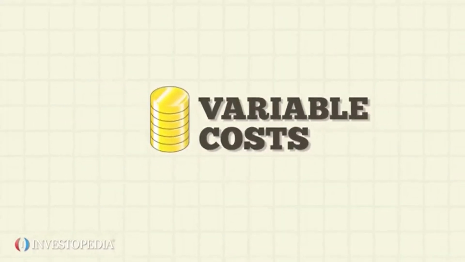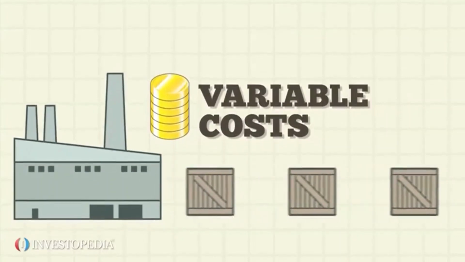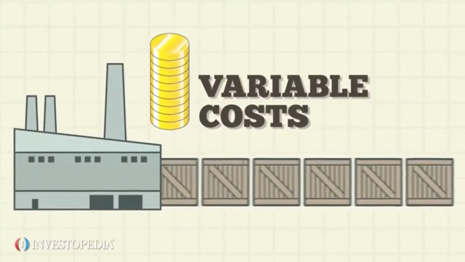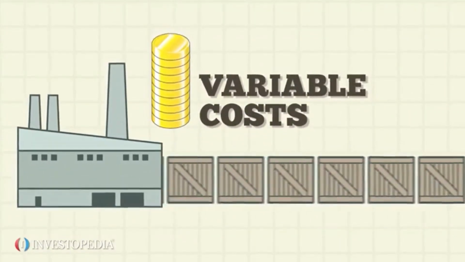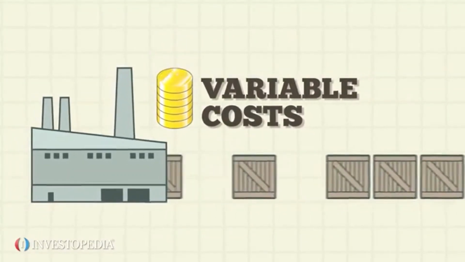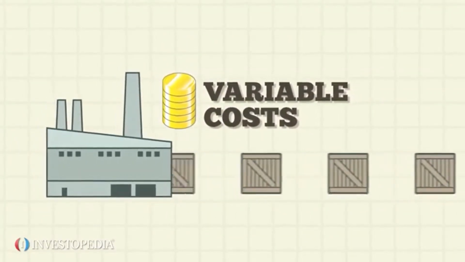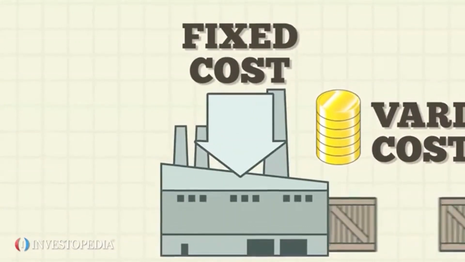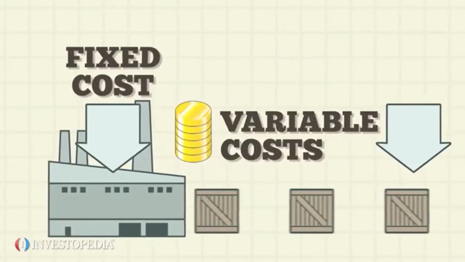Variable costs vary depending on a company's production volume. Variable costs go up when a company produces more goods or services and go down when it produces fewer goods or services. This is compared to fixed costs, which do not change in proportion to production volume.